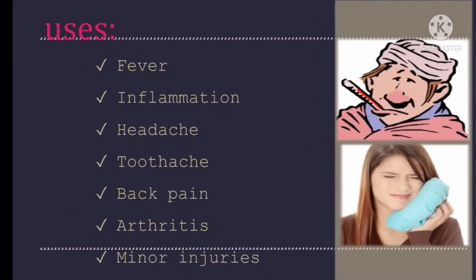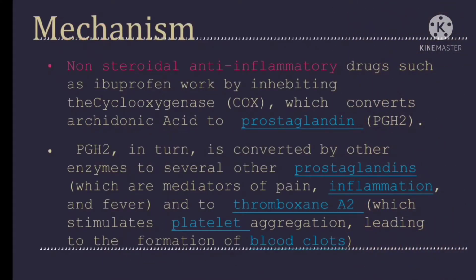So its uses, as you see in the previous slide: it is used as an antipyretic, so it is used in fever. It is used as an anti-inflammatory, so it is used in inflammation. It is an analgesic, so it is used in headache, toothache, back pain, arthritis and minor injuries. Now what is the basic mechanism of NSAIDs, that is Brufen? We are discussing this in this video.